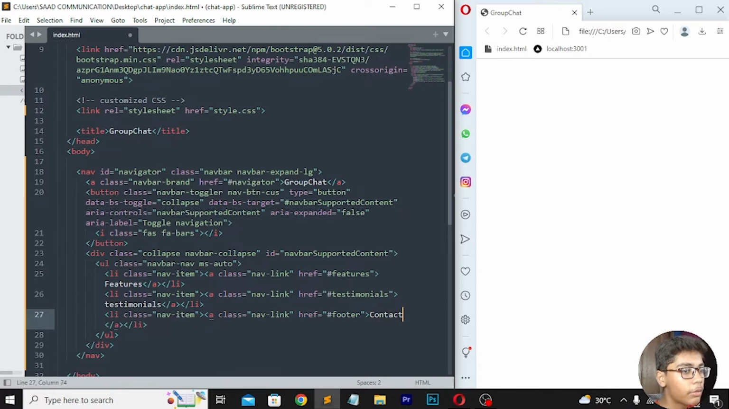Then when you've done that, you have to save this, then you have to reload. So you can see now we are getting a group chat icon or logo, you can say. Now when you are getting these things, I will be doing one thing here, moving down.